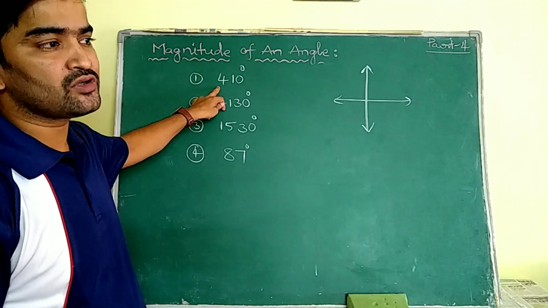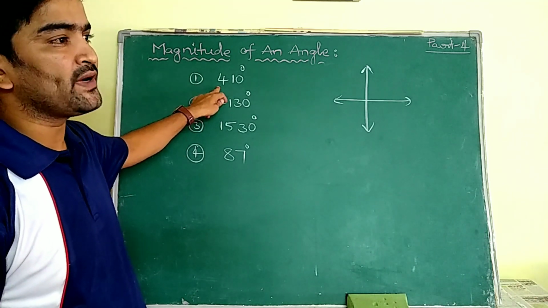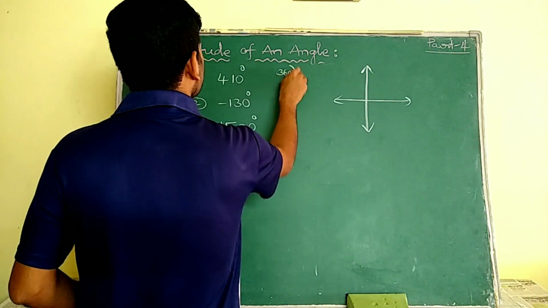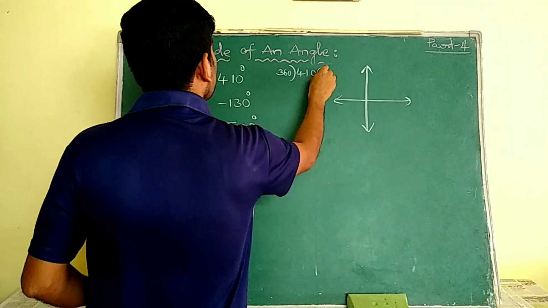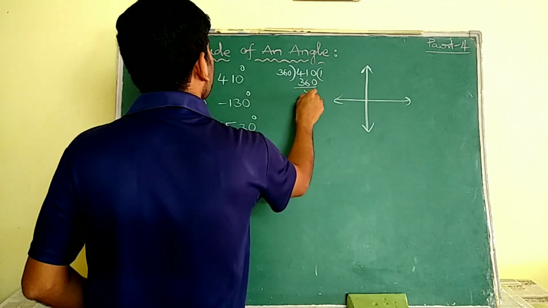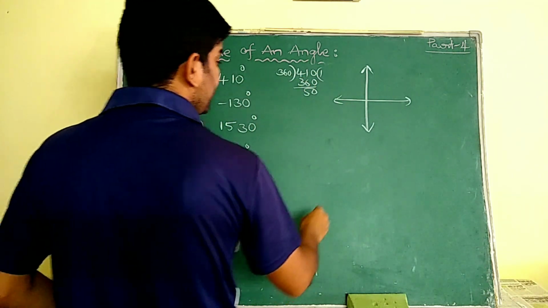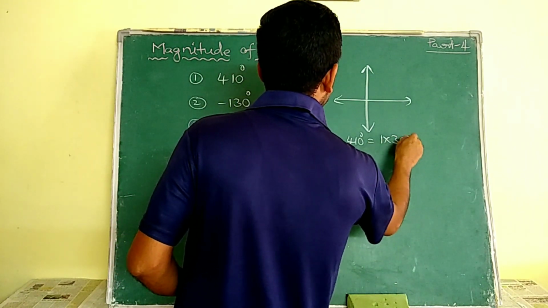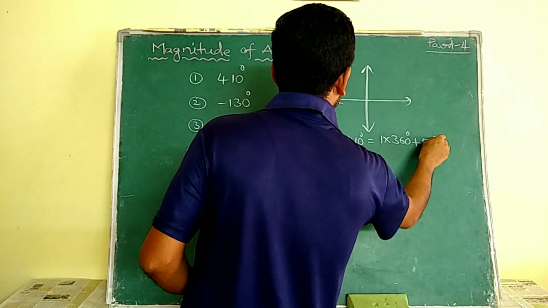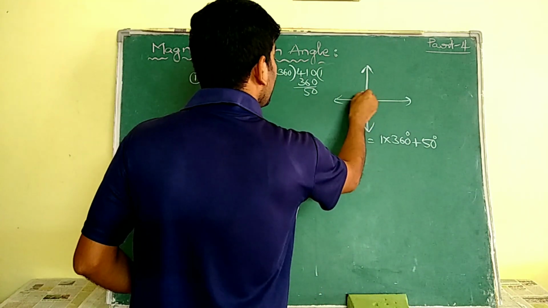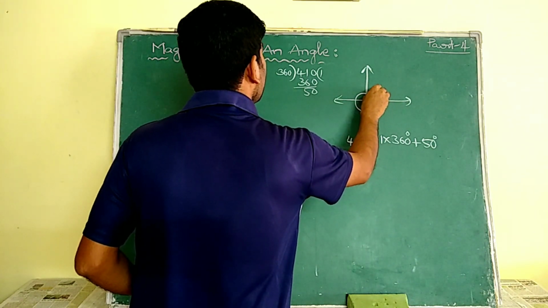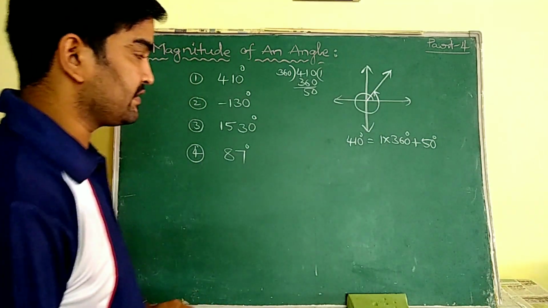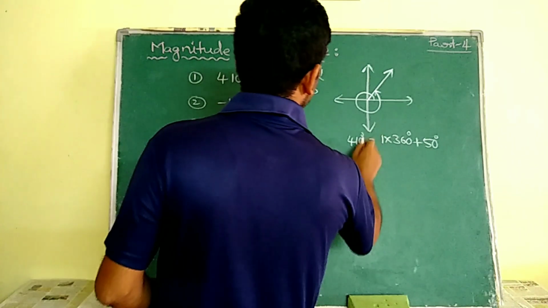See here, this angle is more than 360. So we have to check how many 360s are there in this 410. So I am going to divide this 410 by 360. It is very clear that 1 into 360, then the remainder is 50. That means this 410 degrees is expressed as 1 into 360 degrees plus 50 degrees. That means it completed one revolution, entered into quadrant 1 and stops at 50 degrees. This represents 410 degrees.